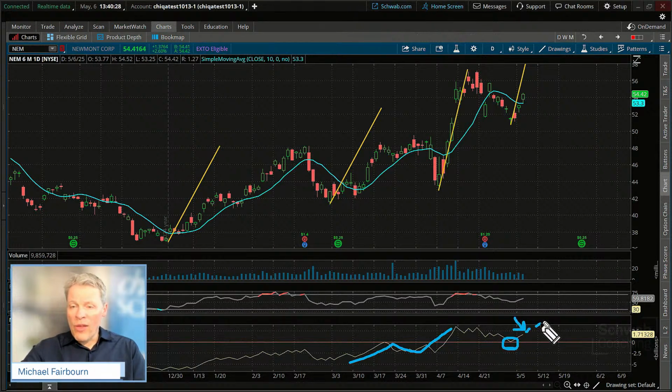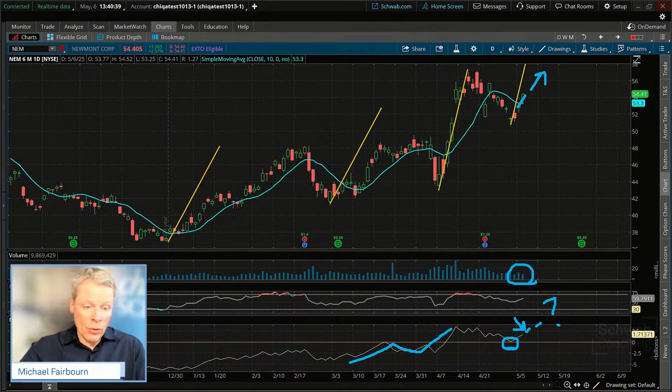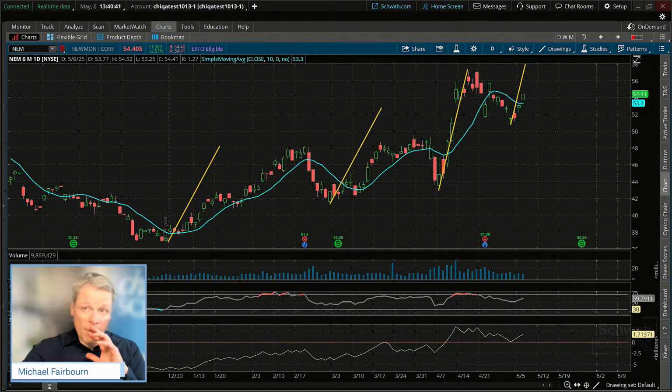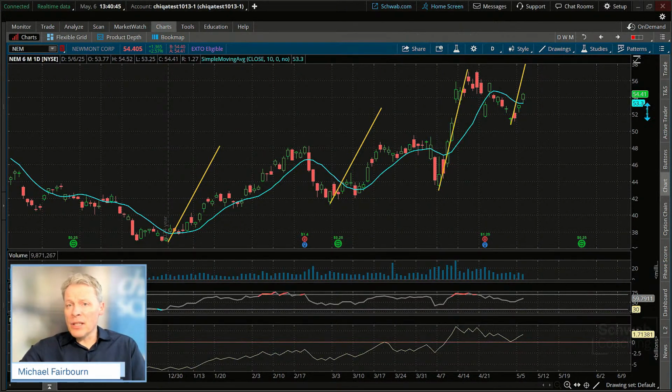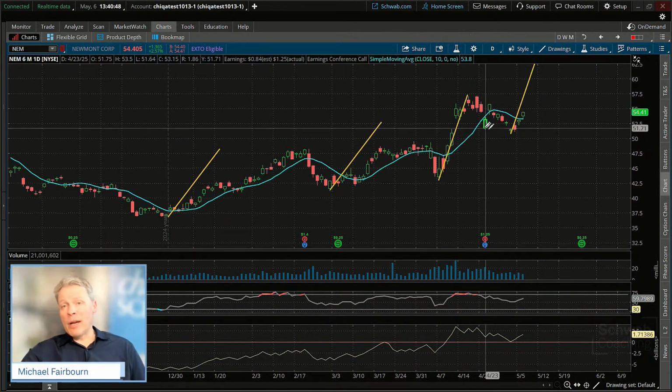Okay, so that's the question mark. And we continue on up there. This is going to be an interesting one to watch. Will volume start to come in, which sometimes it'll do when the flag is coming up, because price action tends to attract traders buying or selling. In this case, it might be, we'll see, but prices could be going up.